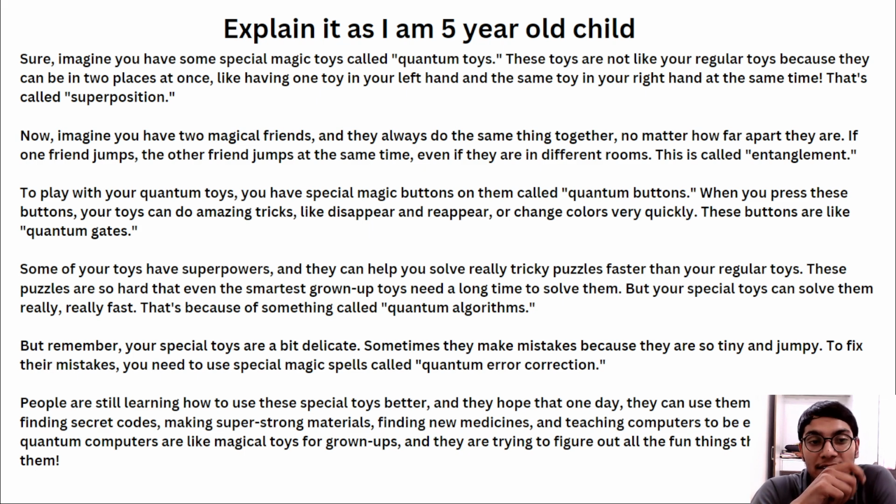Sure, imagine you have a special magic toy called a quantum toy. These toys are not like your regular toys because they can be in two places at once, like having one toy in your left hand and the same toy in the right hand at the same time. That's called superposition.